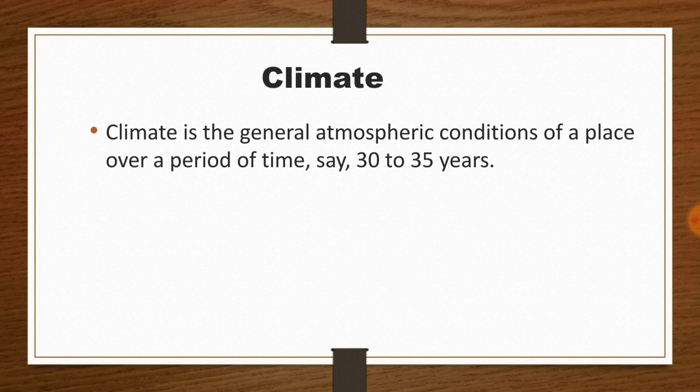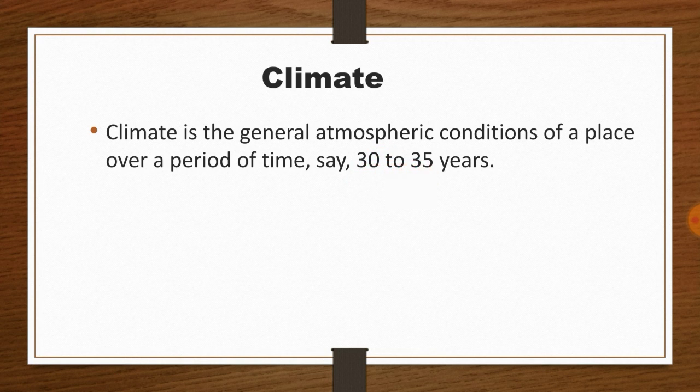Climate is the general atmospheric conditions of a place over a period of time, for example, maybe 30 to 35 years, let us take. I told you to notice the terms short span. Here, these terms are important: 30 to 35 years.